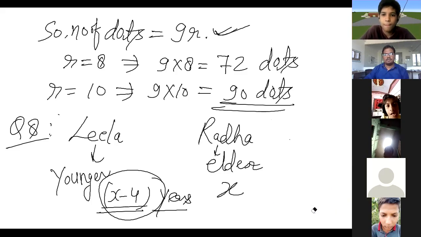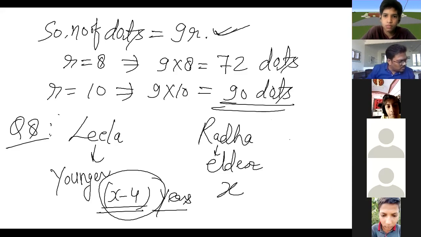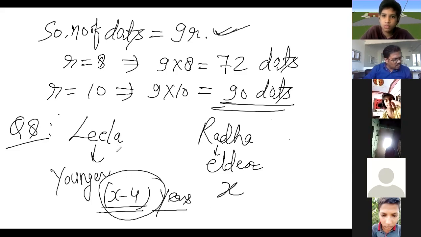Okay, this is the answer of Leela's age. Can you write Leela's age in terms of Radha's age? Yes, of course. This is Leela's age in terms of Radha's age, so this is the answer.